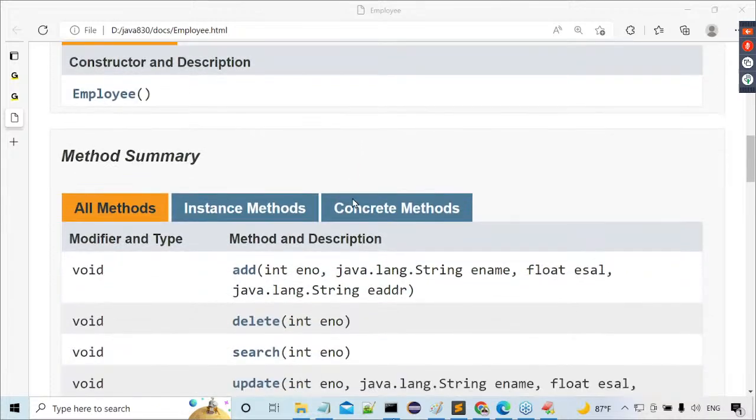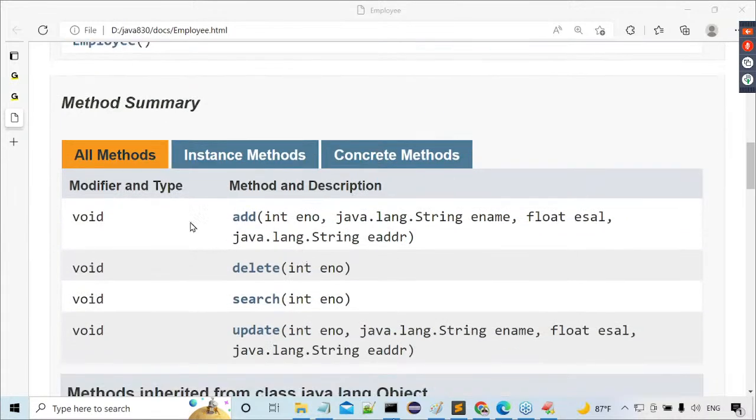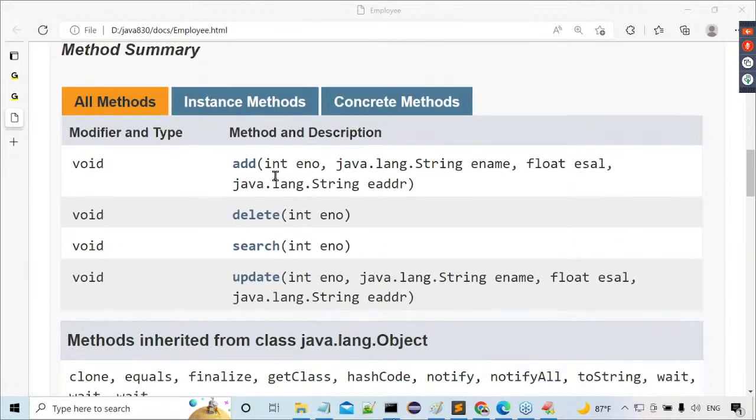Then what next one here are we getting, sir? Method summary here we are getting or not? All methods, instance methods and concrete methods. Now check it. How many methods did I declare in my class Employee? 4 methods. What are these 4 methods I declared there? Add, then what next one here? Search, update and delete.